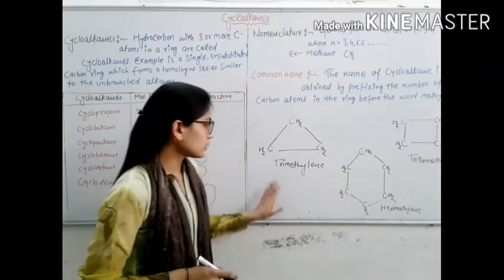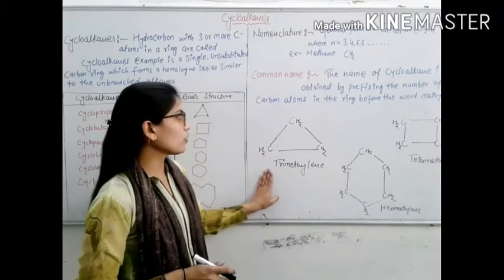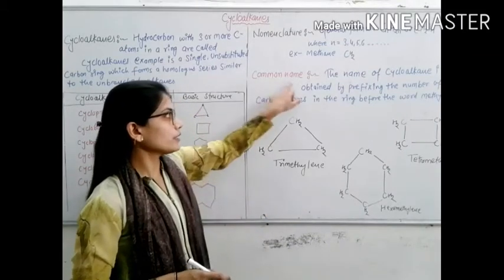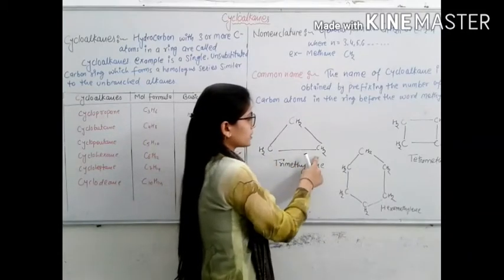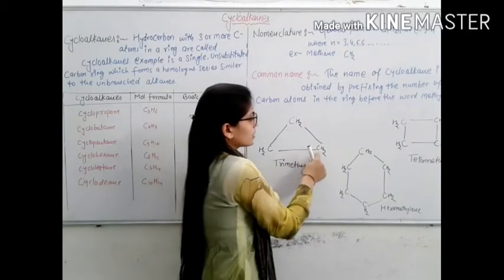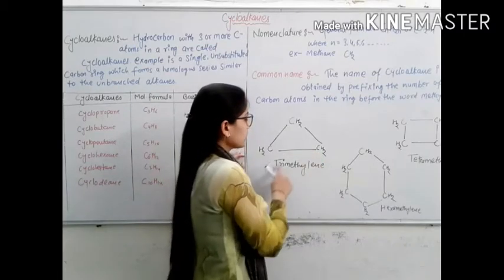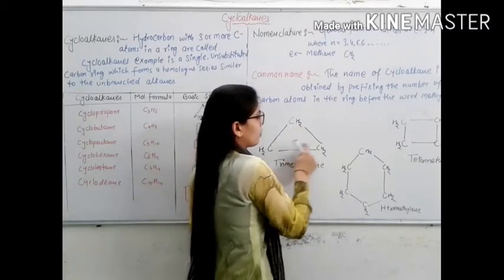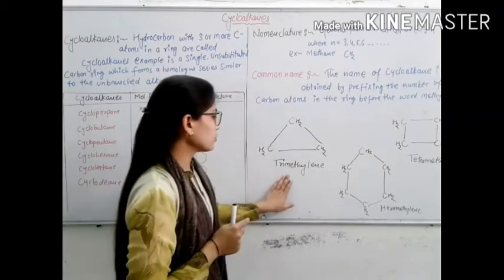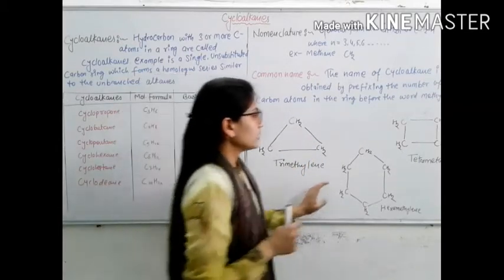For example, with 3 carbon atoms and 6 hydrogen atoms in a triangle-like cyclic form, it's known as trimethylene.